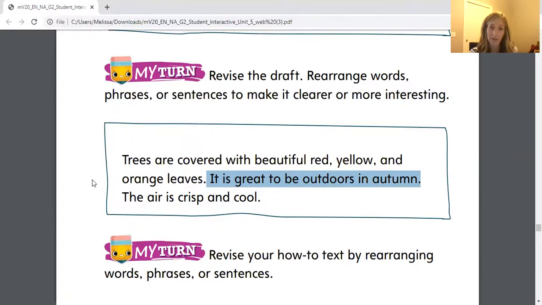That's what this paragraph is about. It is great to be outdoors in autumn. And then the author gives you reasons why. Trees are covered with beautiful yellow, red, and orange leaves. The air is crisp and cool. So you can go ahead and cross this sentence out and rewrite it at the top right here with a little arrow over here. Or what you could do is just circle this sentence and maybe draw an arrow pointing to the beginning of the paragraph. So this should be your first sentence.